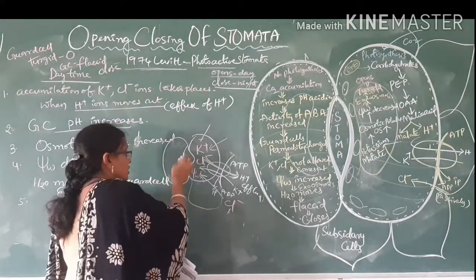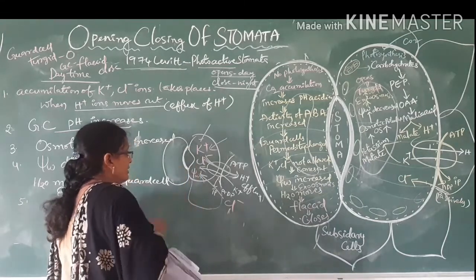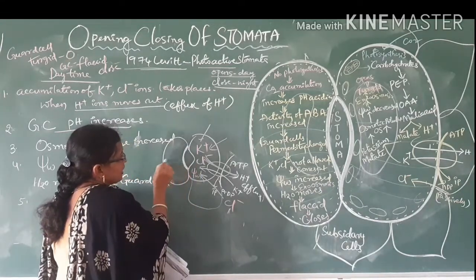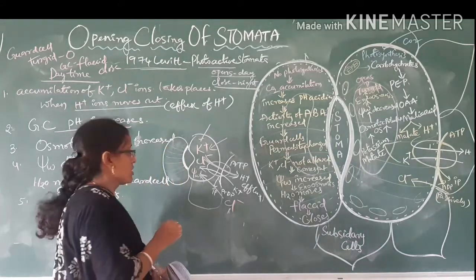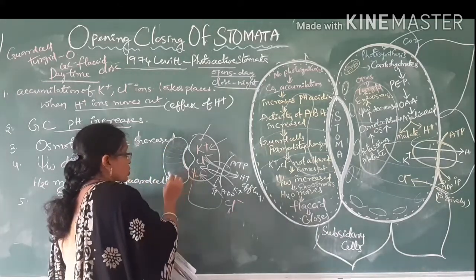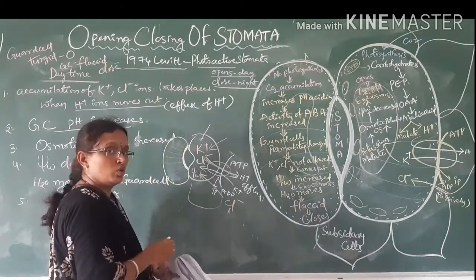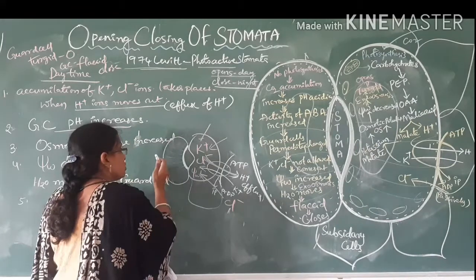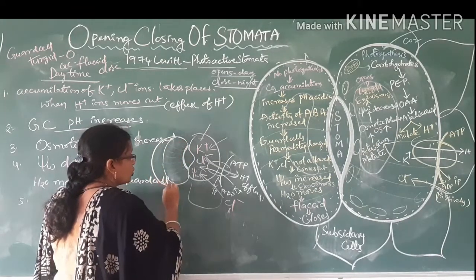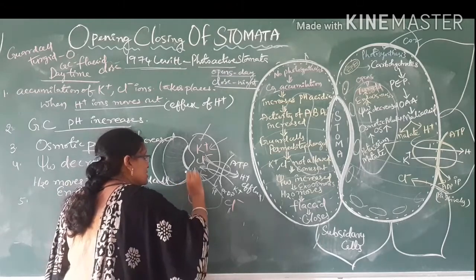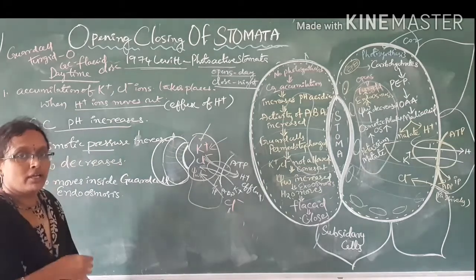And we know that the wall towards the pore is thick, and radially arranged cellulosic microfibrils are there in the guard cells. That helps them bulge towards the outside. Due to the turgid pressure from the entry of water, they bulge out, and this takes the crescent shape.